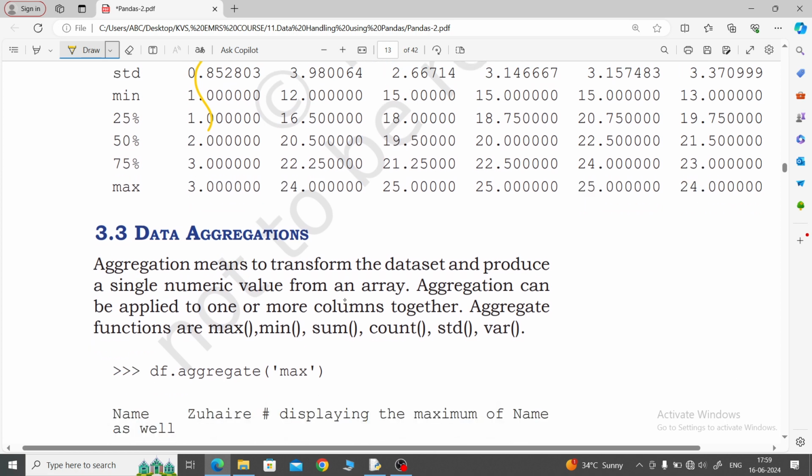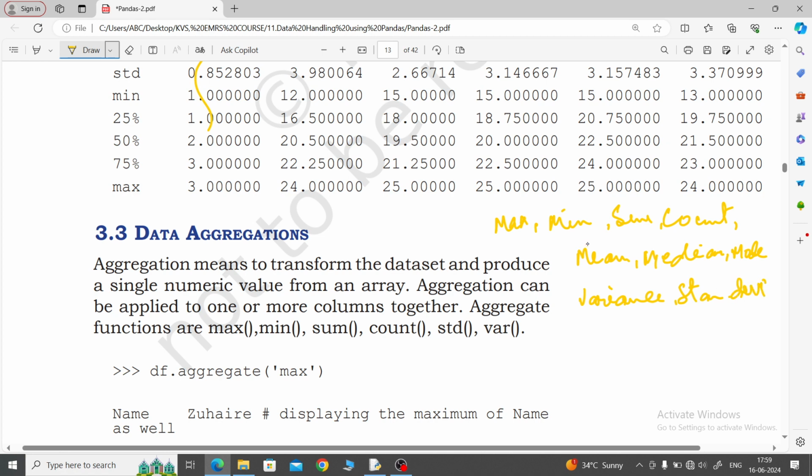Listen, first what have we seen? Max, then mean, then sum, then count, then median, mode, then variance, then standard deviation.